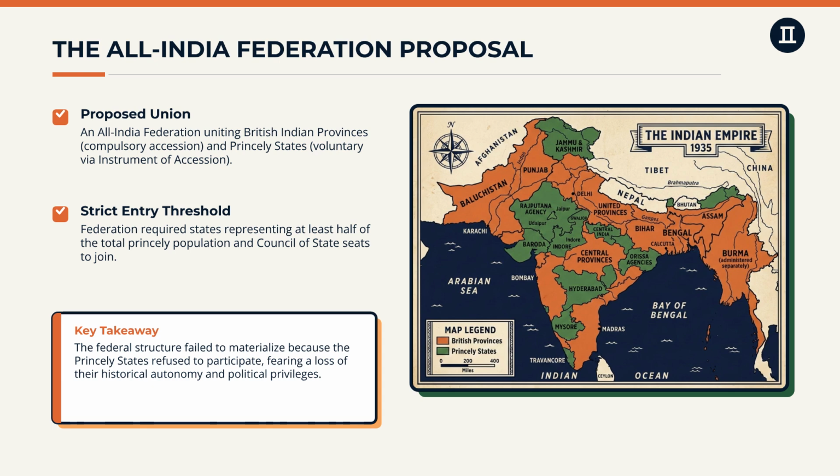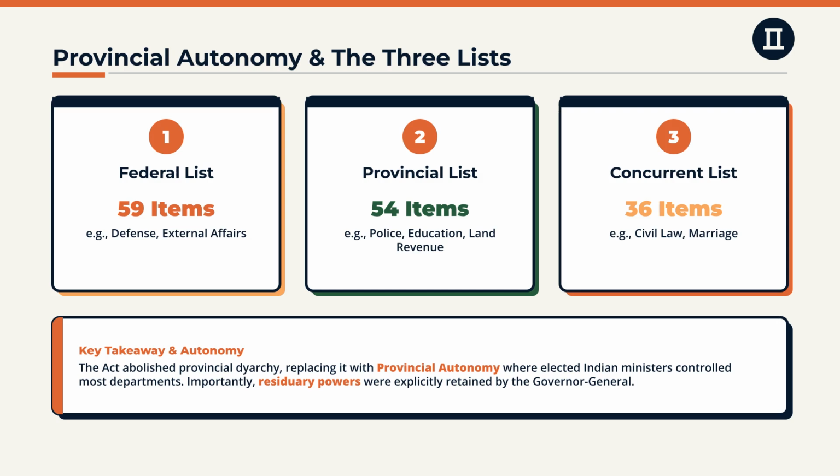The Act proposed an all-India federation, uniting British Indian provinces and princely states. However, this structure failed to materialize because the princely states refused to participate, fearing they would lose their historical autonomy and privileges. Legislative powers were divided into 3 lists: the federal list, the provincial list, and the concurrent list.